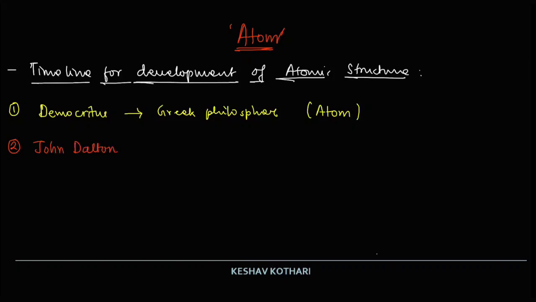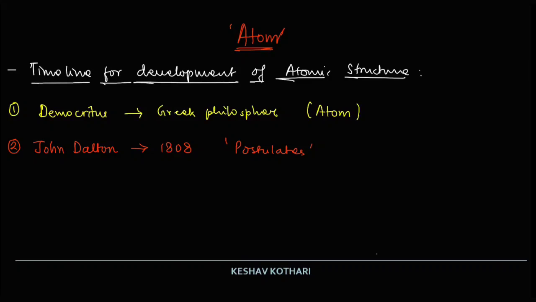So John Dalton in 1808 proposed the postulates for the development of an atom. He is the first scientist who gave us the postulates for the atomic structure. I am stating some of his postulates.